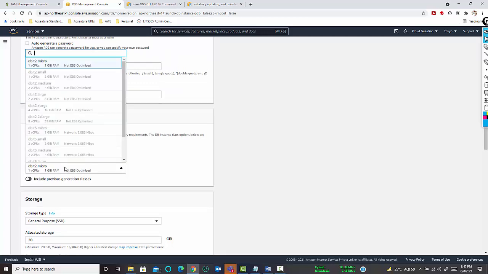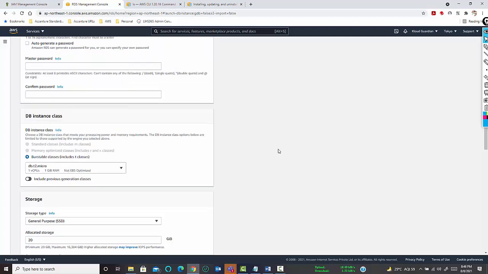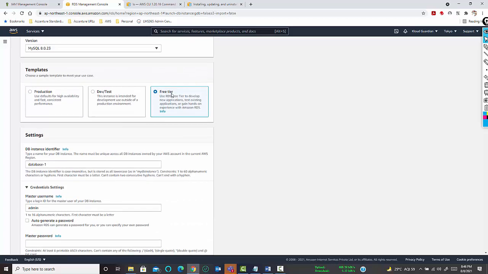You can only get a T2 micro, and rest everything is disabled. Okay. So always try to select a free tier instance. Going forward, any services that you deploy in AWS will be having these templates like production, dev test, and free tier. I will recommend that you choose free tier only.